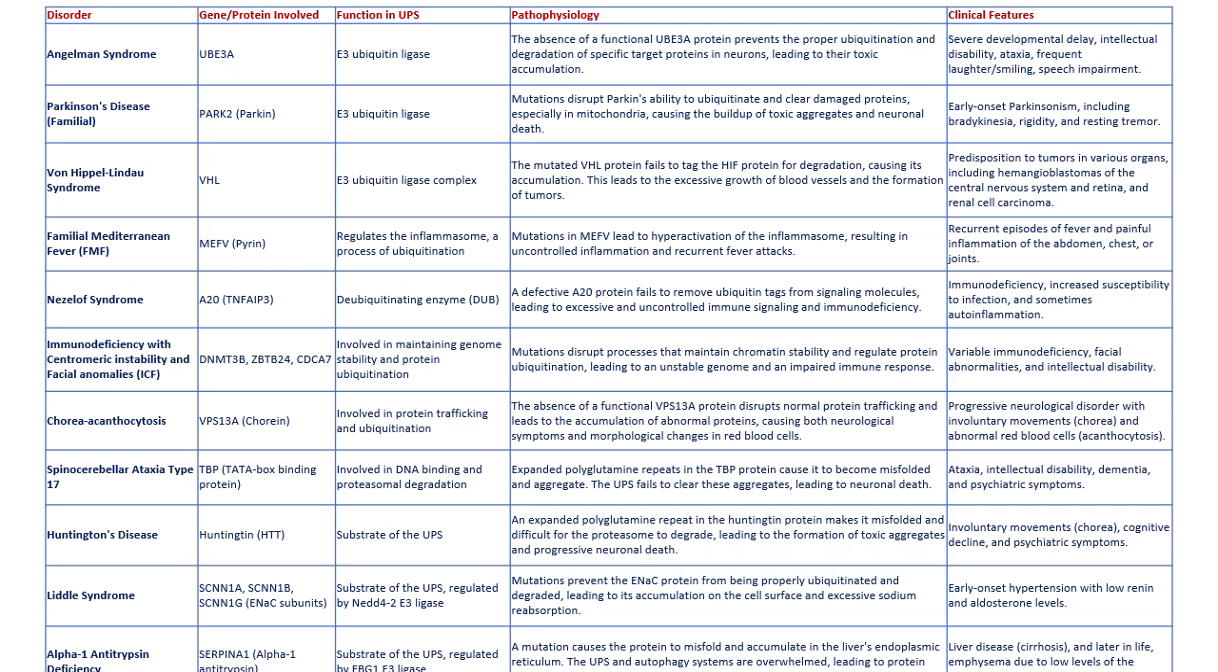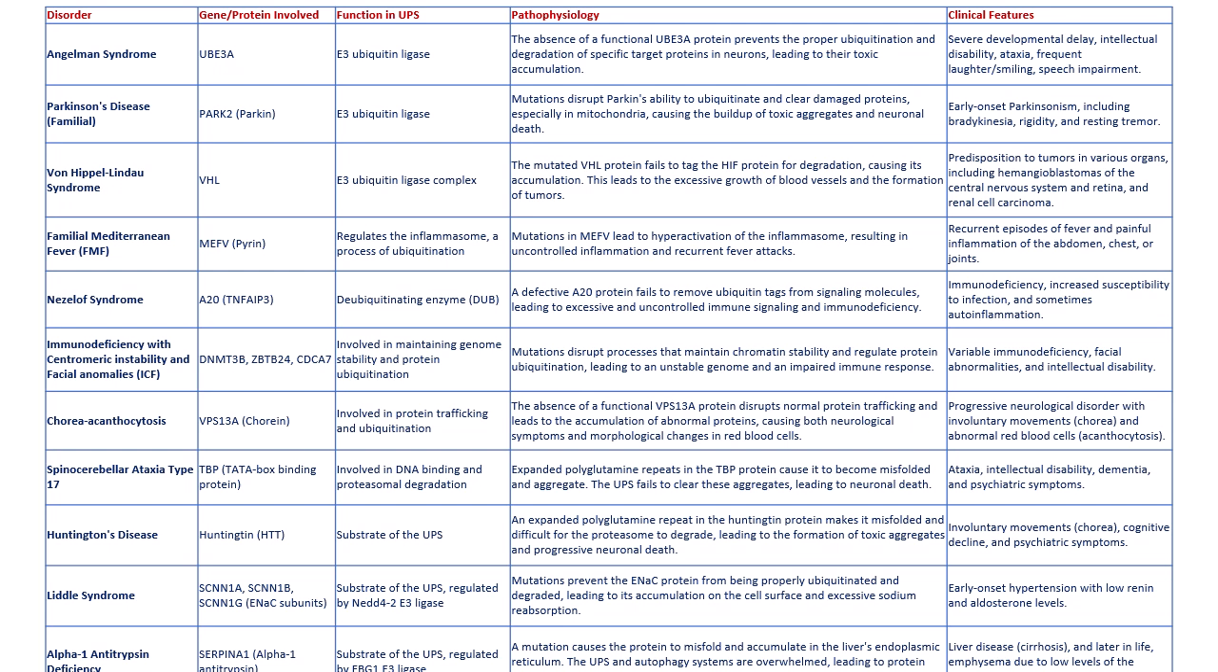Familial Mediterranean fever. Mutations in the MEFV gene cause the pyrin protein to become hyperactive, leading to the uncontrolled activation of the inflammasome, a key part of the immune system. This dysregulation causes recurrent fever and painful inflammation.